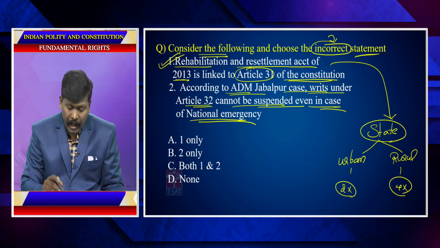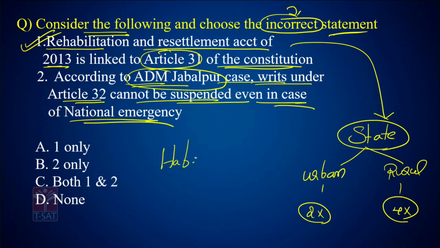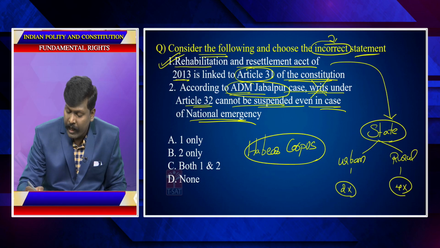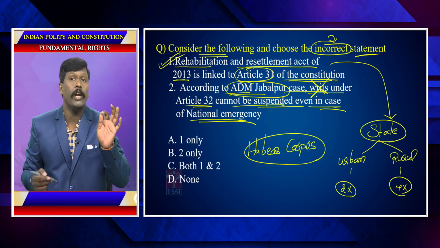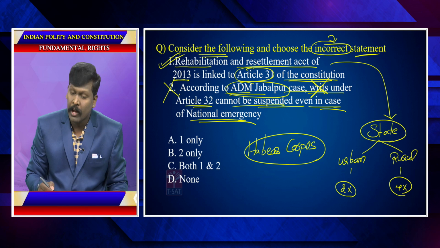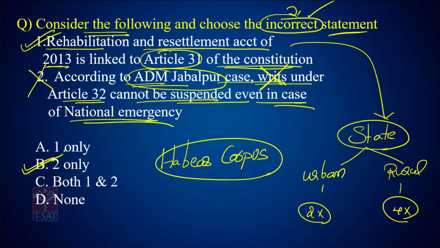I'll tell you. The ADM Jabalpur case is also called the habeas corpus case. So not all the writs can be suspended. It doesn't talk about all the writs. It only talks about habeas corpus. So that's why this is wrong. Here we choose the incorrect statement, so the answer is B.